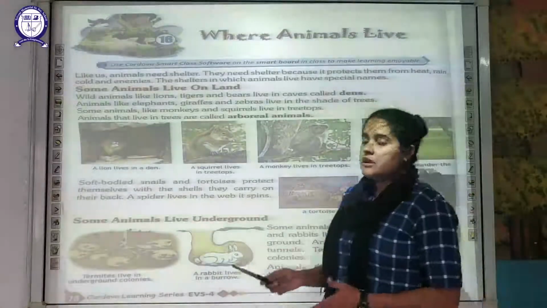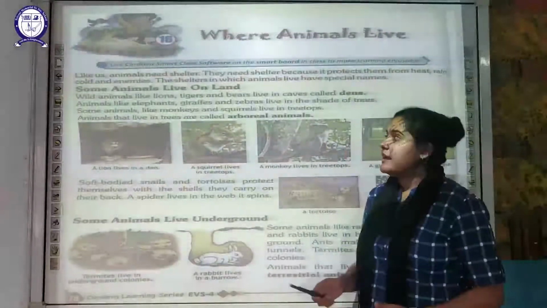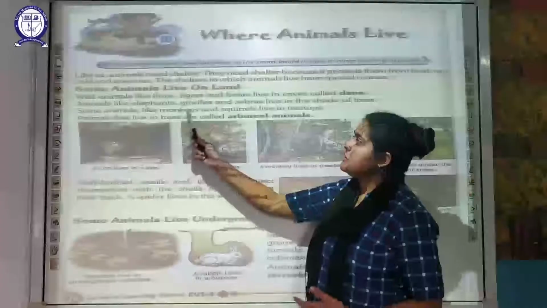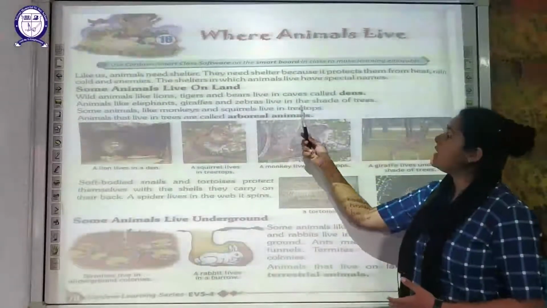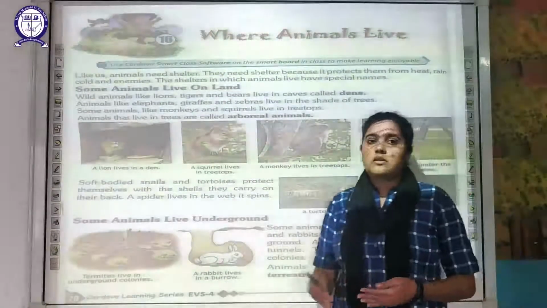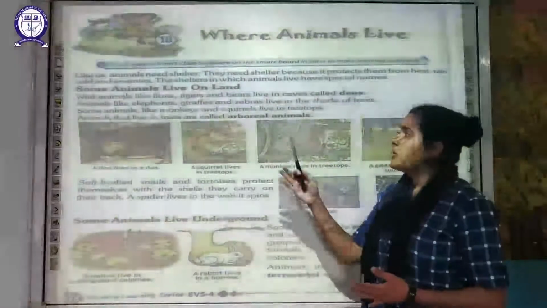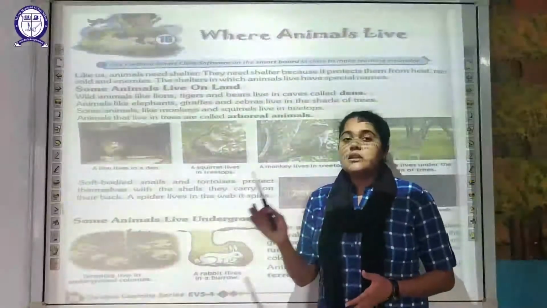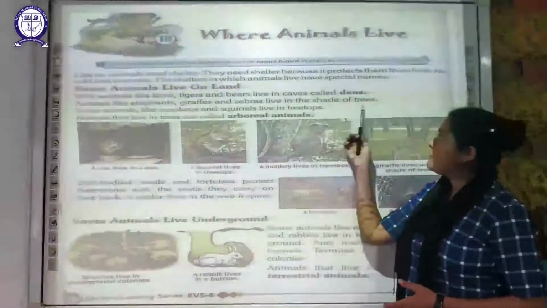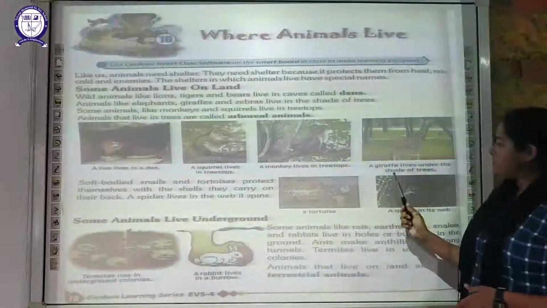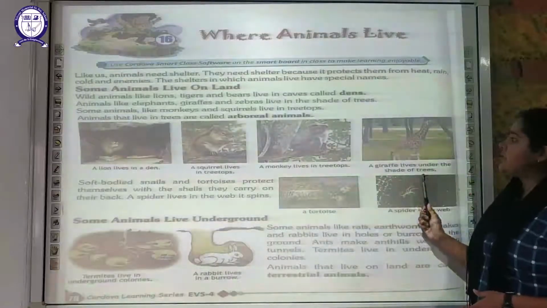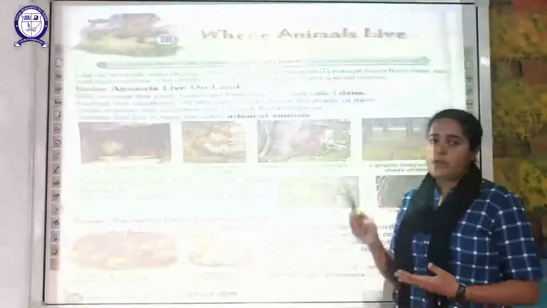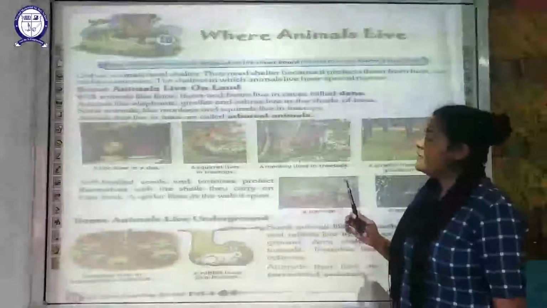Next, there are certain big animals which are big in size, animals like your elephant, your giraffes, your zebras. They live in the shade of the tree. Because of their tall height or because of their large body structure, they generally live in the shade of the tree. You can see here, a giraffe lives under the shade of the tree in an open ground. This is the proper shelter for them to live.